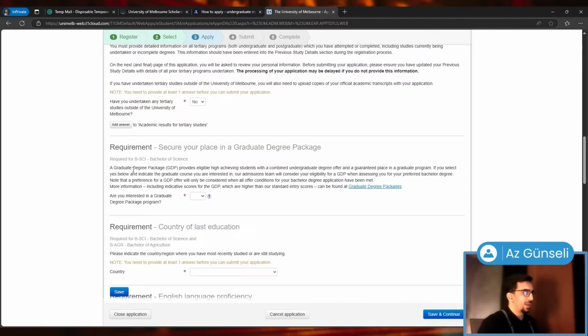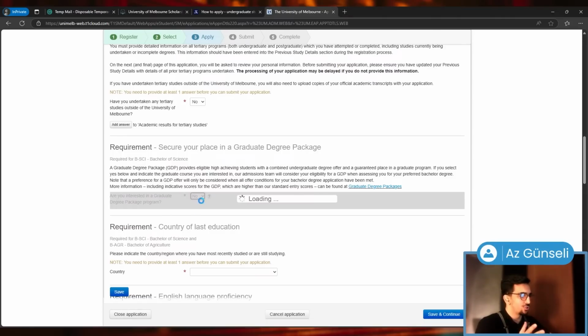Okay. Secure your place in a graduate degree package. A graduate degree package provides eligible high-achieving students with a combined undergraduate degree offer and a guaranteed place in the graduate program. Blah, blah, blah. You can read about this. This is a very specific thing in this university, in this program, so I'm not going to go into a lot of detail. Are you interested in a graduate degree package program? I'm going to choose no here.